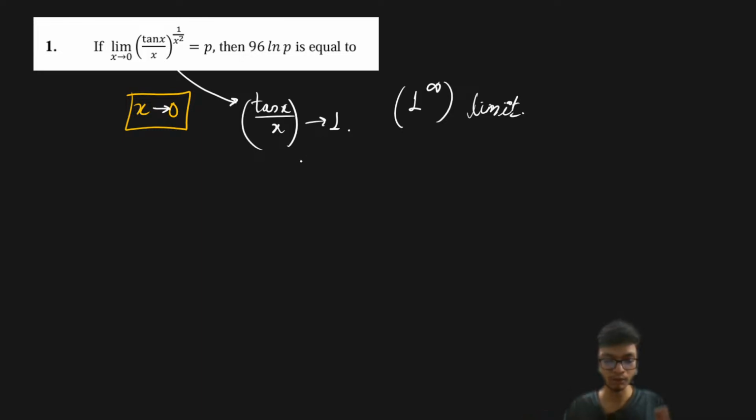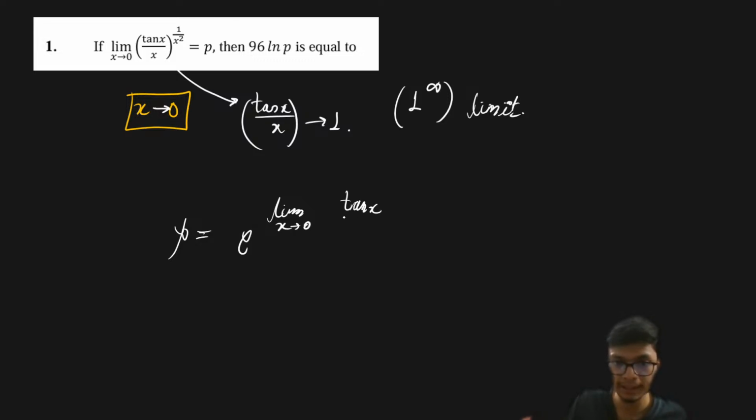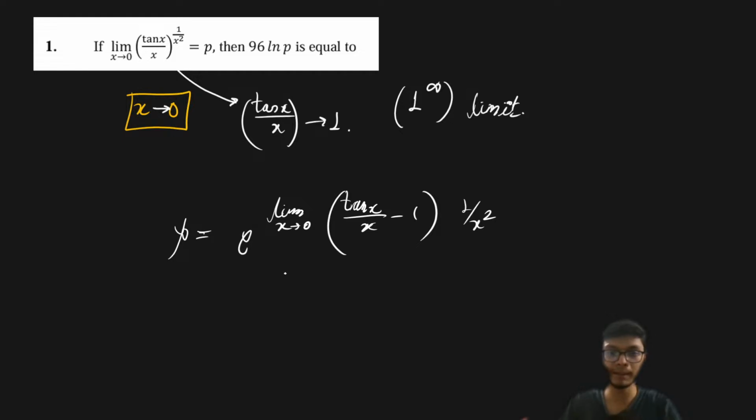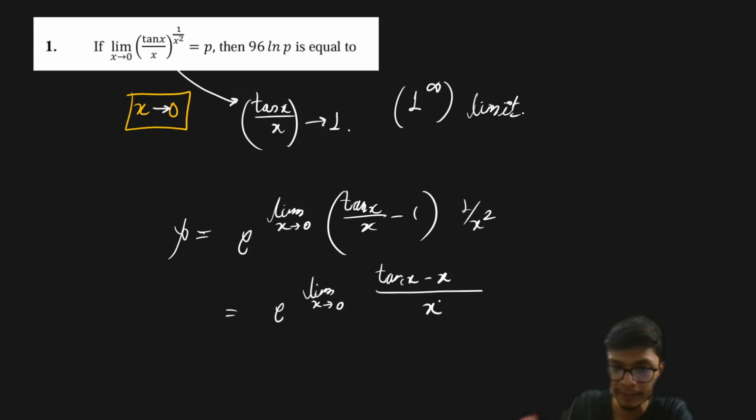Whenever we have questions of 1 to the power infinity form, the solution is very simple. The answer to this limit, that is p, is given as e to the power limit x tending towards 0 of (tan x upon x minus 1) multiplied with 1 by x square, right? And that is basically equal to e to the power limit x tending towards 0 of (tan x minus x) divided by x cube. I hope this is clear, right?